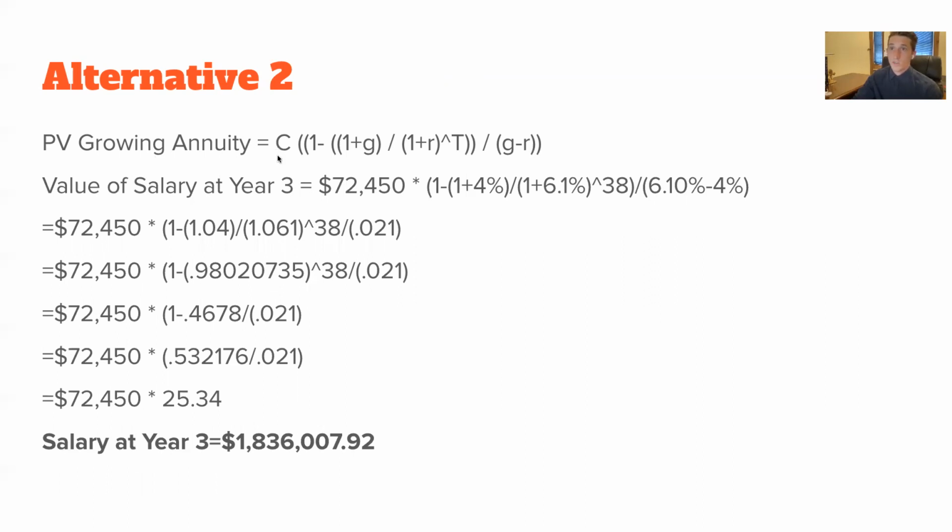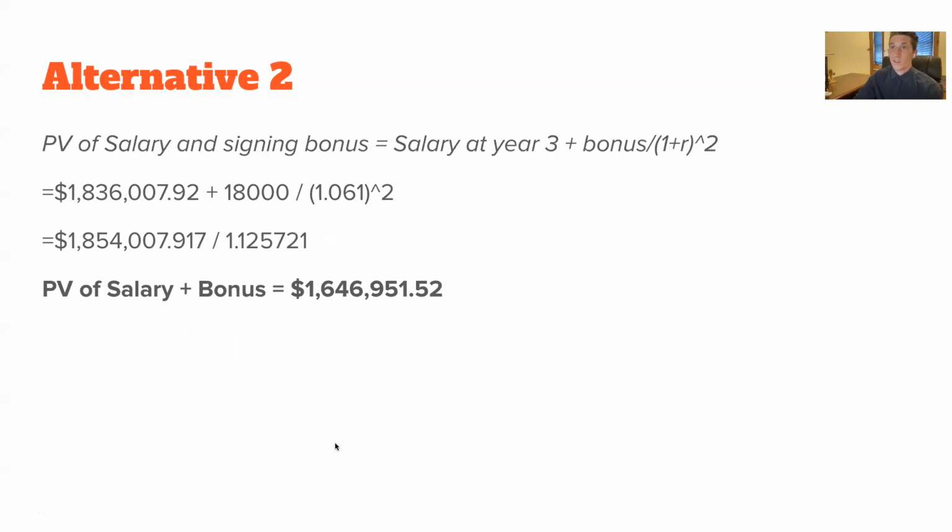The first, of course, is to value the salary at the end of year three. And the same scenario where we just plugged and chugged, adjusted for taxes, and then moved downwards until we got the annuity factor and multiplied it by the first cash payment. And so this is the salary he can expect at year three. It's 1.8 million. And we have to go and adjust that from year three back to present value so we know for sure what that overall salary will look like for Ben.